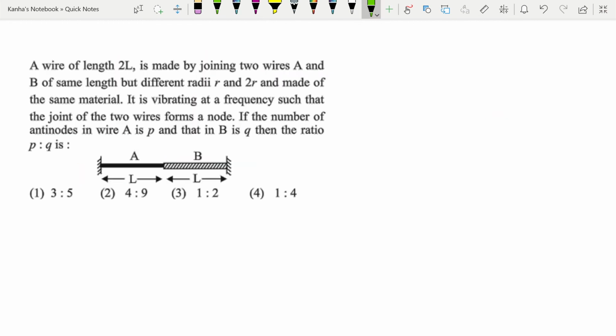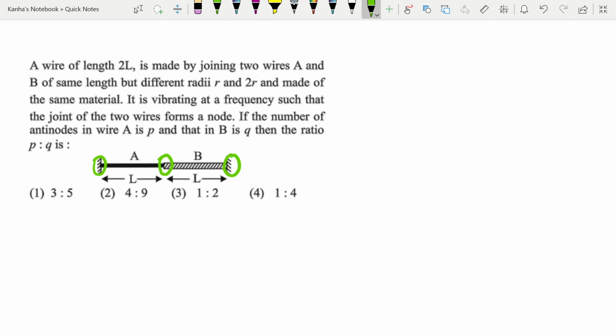So let's look at another question. A wire of length 2L is made by joining two wires A and B of the same length but different radii R and 2R, but having the same material. Now it is vibrating at a frequency such that the joint of the two wires forms a node. So there is a node here, there is a node at this end, and there is a node at the center as well. If the number of antinodes in wire A is P and that in B is Q, then the ratio P by Q is given by what?